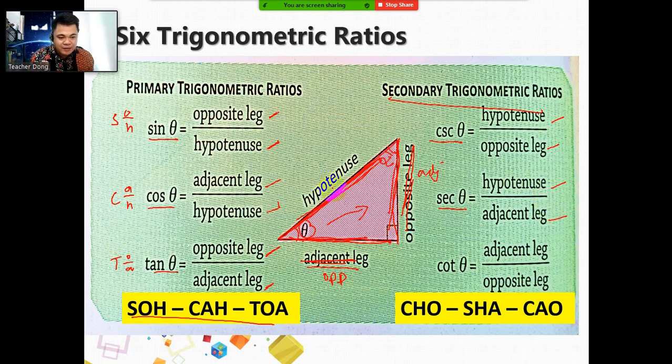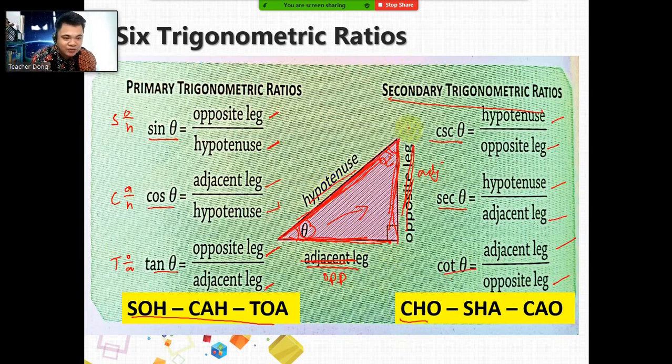Secant theta, hypotenuse over the adjacent leg. And then for cotangent theta, it's adjacent leg over the opposite leg. Remember, they are just the reciprocals of the primary trigonometric ratios. Reciprocal. Now, is there also an acronym? Yes, you can use the acronym CHO-SHA-COW. If you are confused, you can use CHO-SHA-COW.